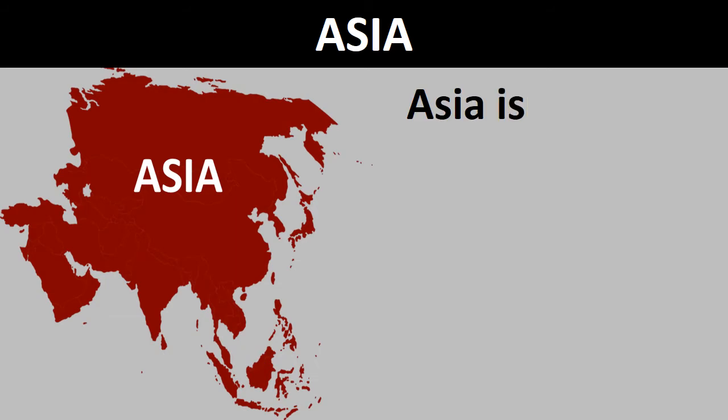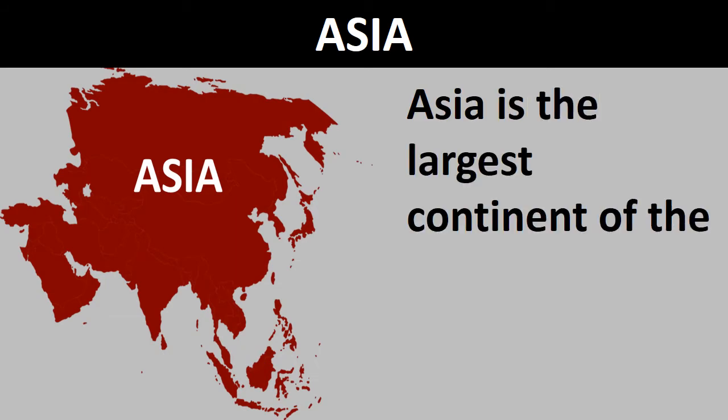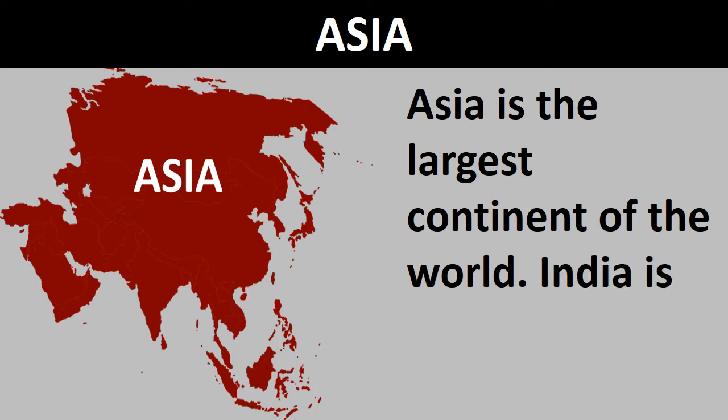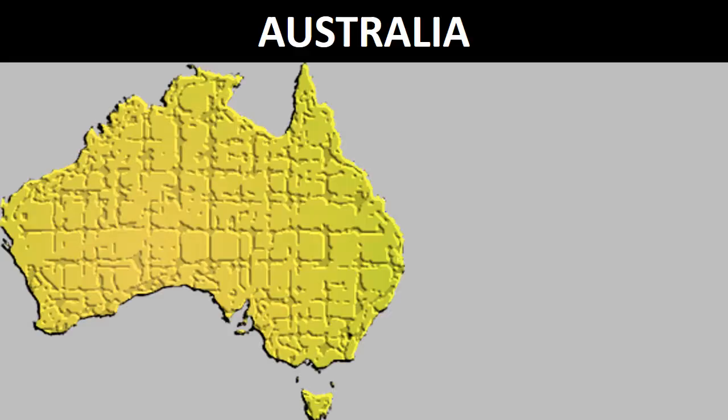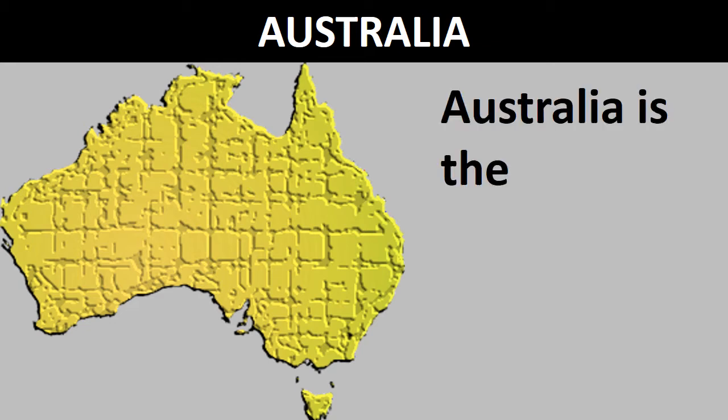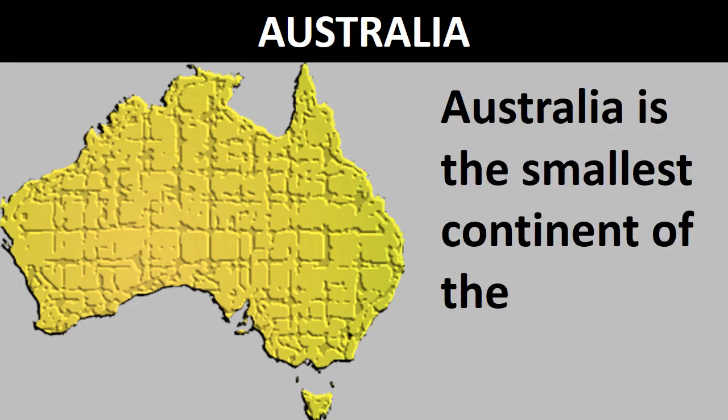Asia. Asia is the largest continent of the world. India is a part of Asia. Australia. Australia is the smallest continent of the world.